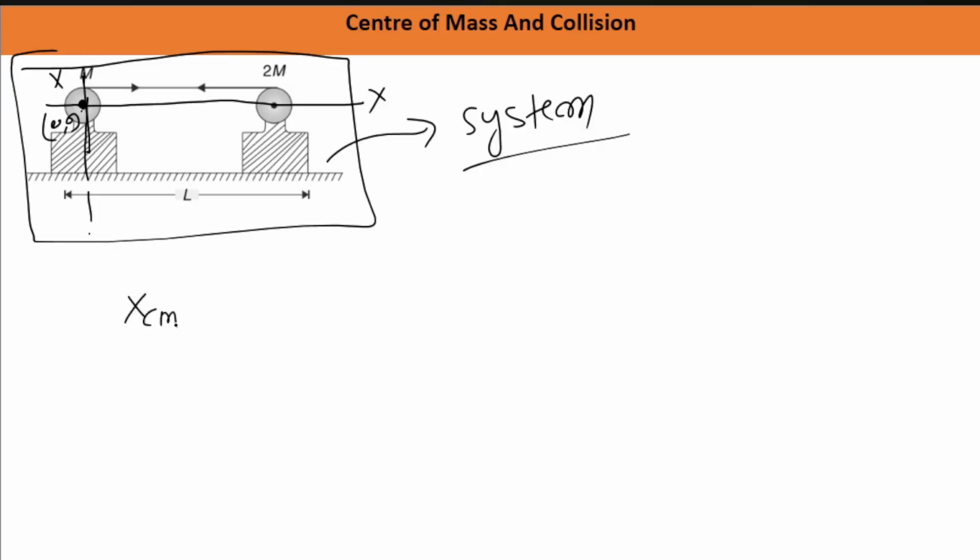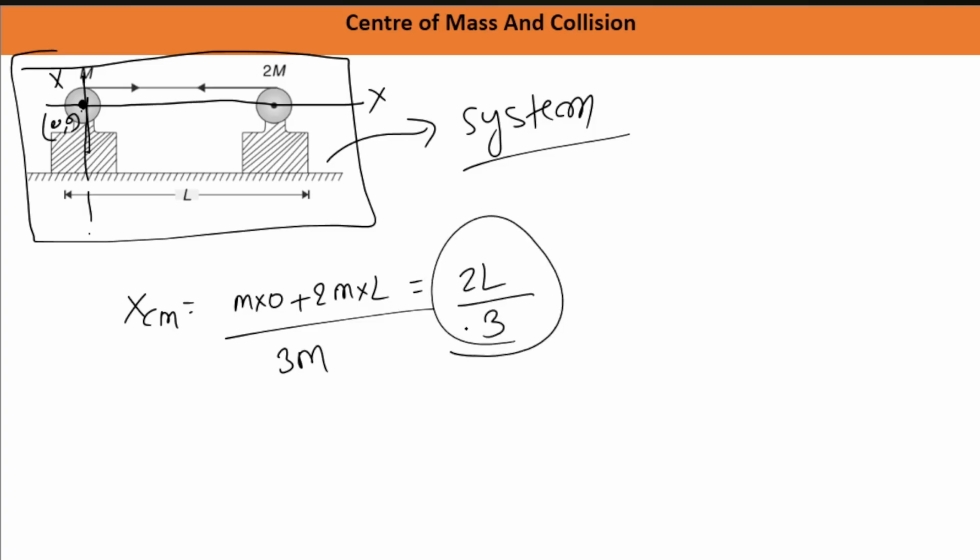Center of mass of the system will be m into 0 plus 2m into L, divided by 2m plus m, that is 3m. So center of mass is at a point of 2L by 3. Done it? And if center of mass is somewhere here, center of mass will stay at that point. Why? Because there is no net external force acting on the system. So center of mass is going to stay right here.